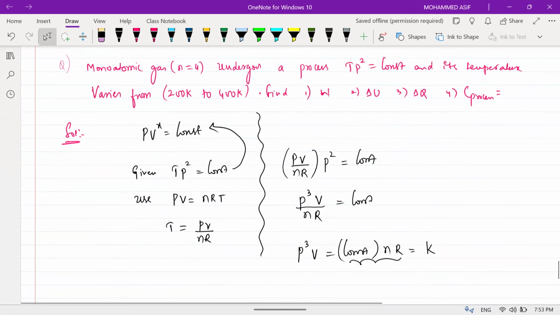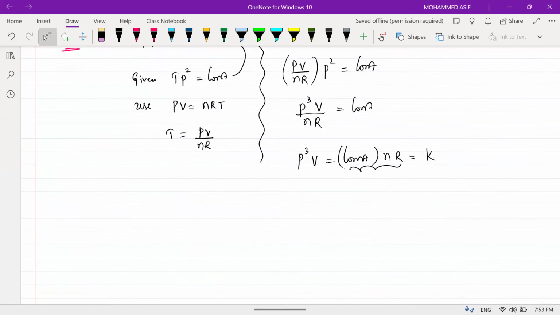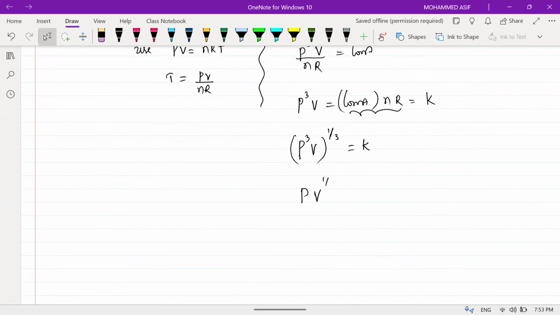Now I need to write it as PV to the power of X. So what can I do? I can take the power of 1 by 3 on this equation: P to the power of 3 V, to the power of 1 by 3, equals constant. So this will come as P V to the power of 1 by 3, equals constant.